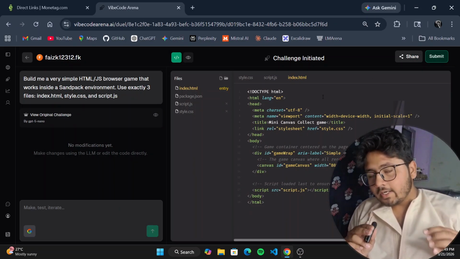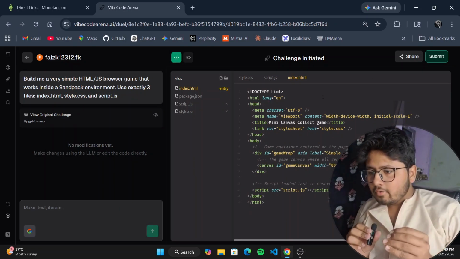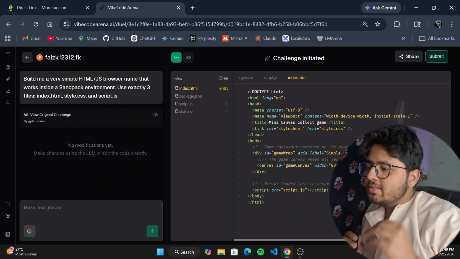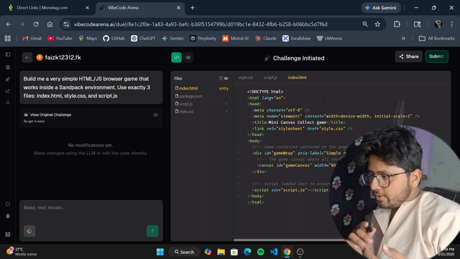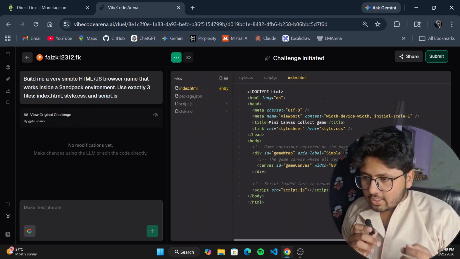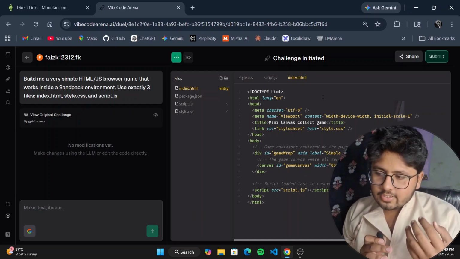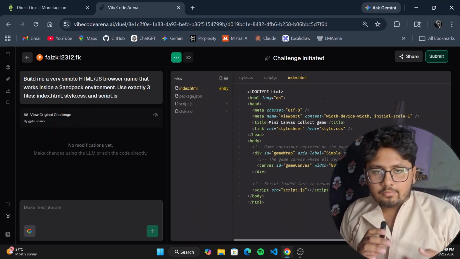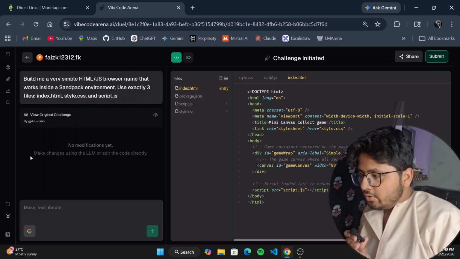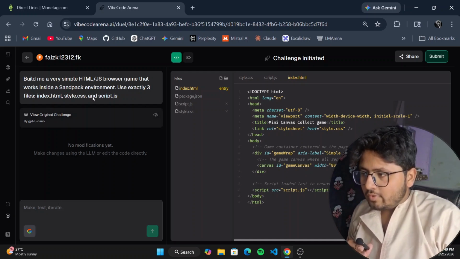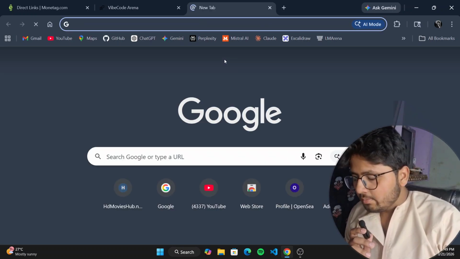So we are at the Vibecode Arena platform where we are gonna challenge this particular LLM. This is a proper playground where you can actually challenge the LLM, and the LLM will try to enhance their model as much as they can. You will see the original challenges over here.